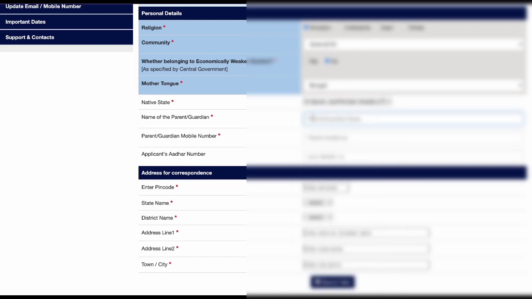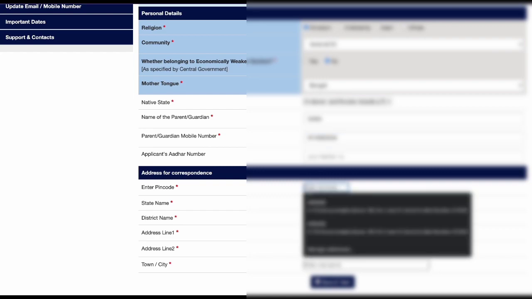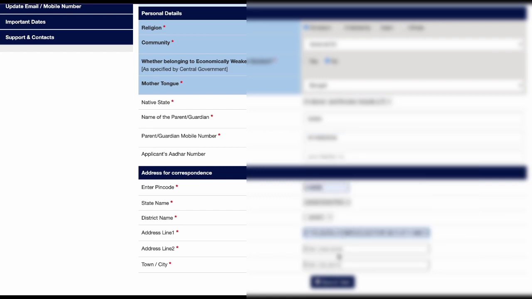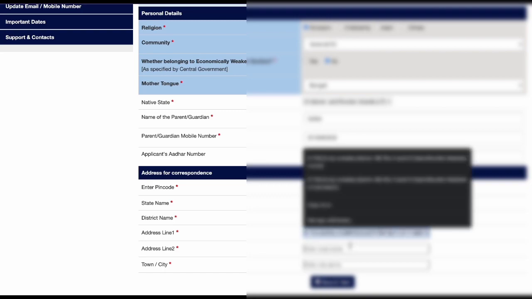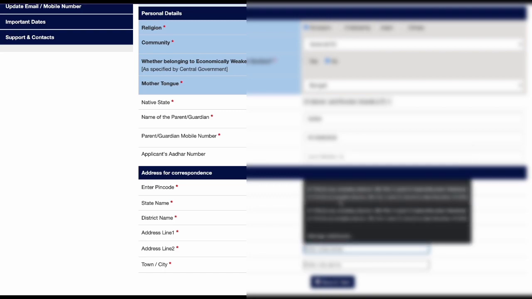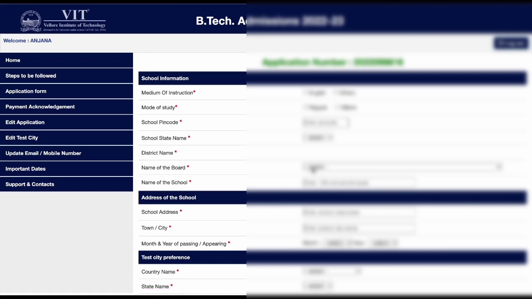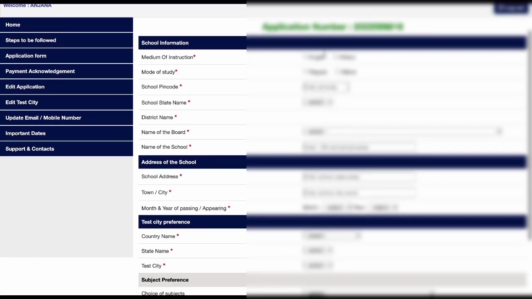These details are to be filled up very nicely and correctly, because these details are going to stay for the further 4 years. So you need to fill the details, recheck them once, and then there is a correction date also available, which is also mentioned in the important dates section, and then you can correct your details on that day. But to avoid all this, fill it properly now so that you need not change it afterwards. So this is a very important and crucial step.